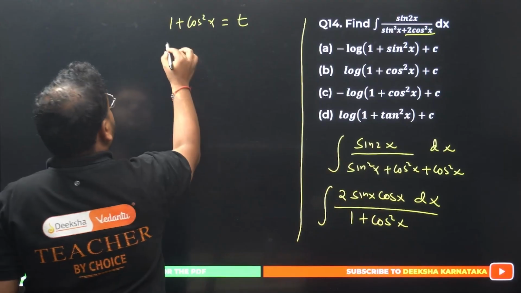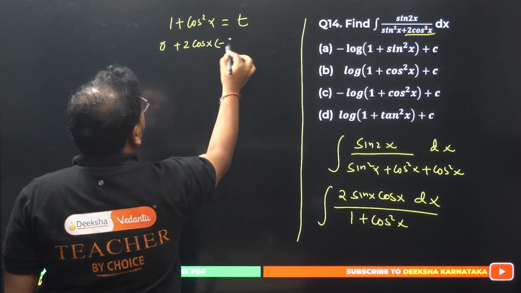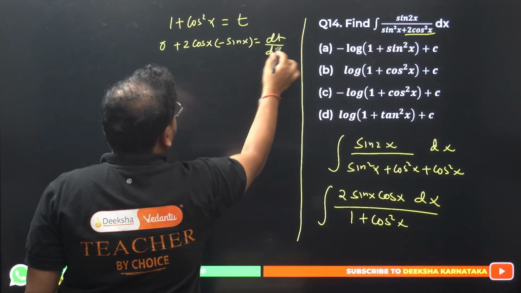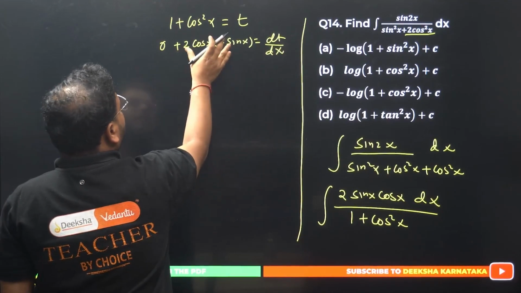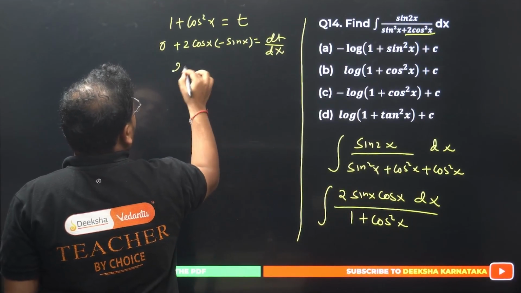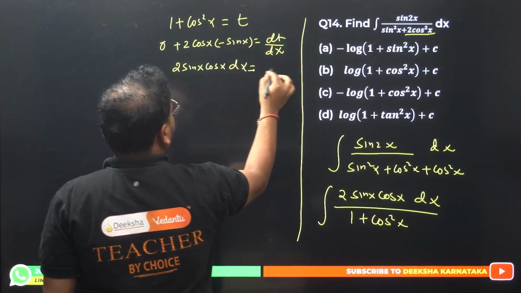So we have 2 cos x and minus sine x. This will be dt by dx. Look carefully, what I'm getting over here is the same thing, 2 sin x cos x. Bring this side, we get 2 sin x cos x with dx equals minus dt.